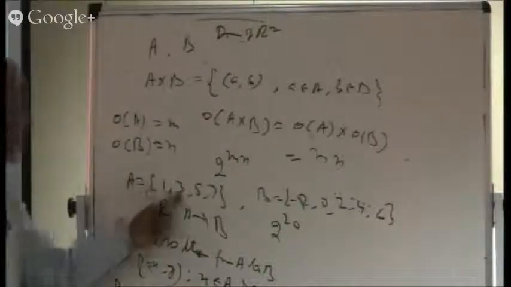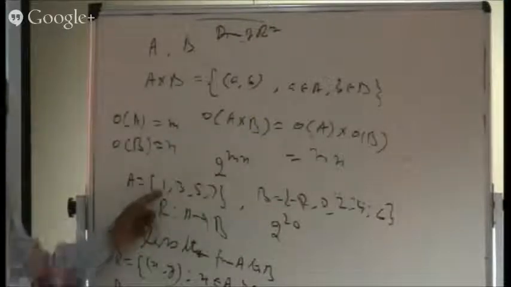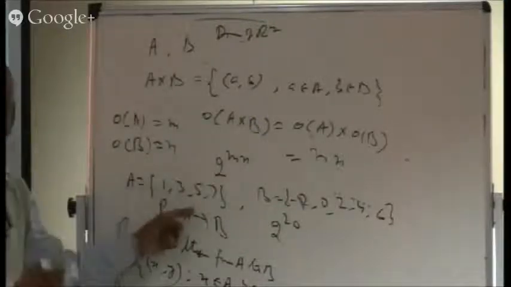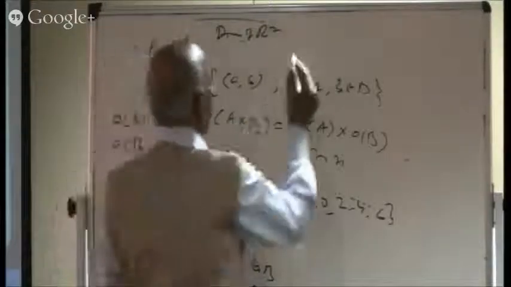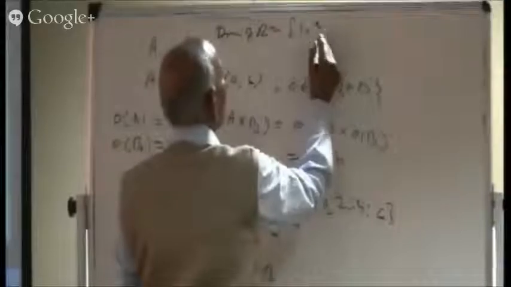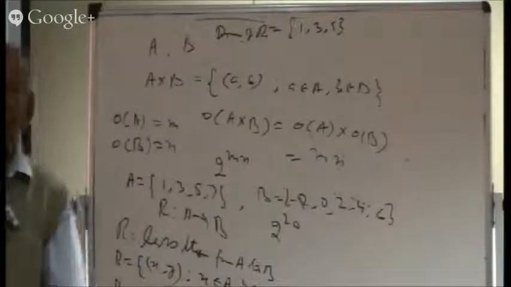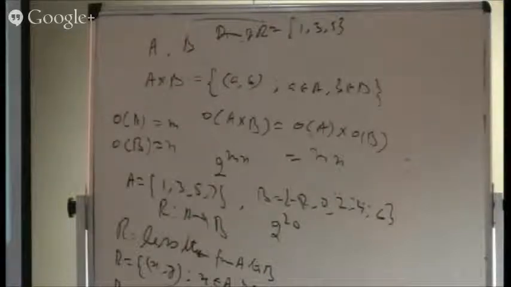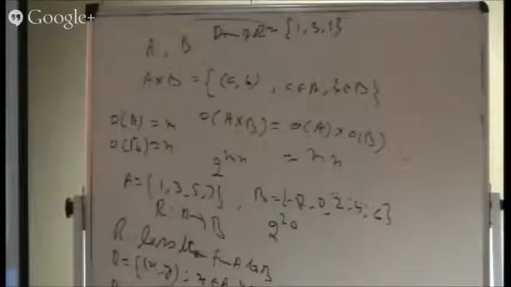And only those elements are to be taken which are related. So 1 is related with something, 3, 5, 7 is not there. 7 is not presented here. So here you notice that the domain will consist of 1, 3, 5. So domain may not be equal to the whole of A. The domain may not be equal to the whole of A as far as relation is concerned. I am talking about the relation.